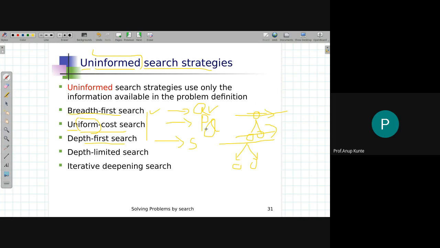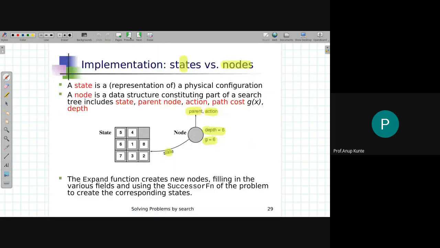And what is the priority? The priority in the fringe list is based on the cost incurred to reach the node, or the path cost. Please understand, we maintain the path cost along with the node data structure. So this g is nothing but my path cost. The cost to reach this node from the initial node is calculated when you generate this node, because this node will be a child of some parent node.